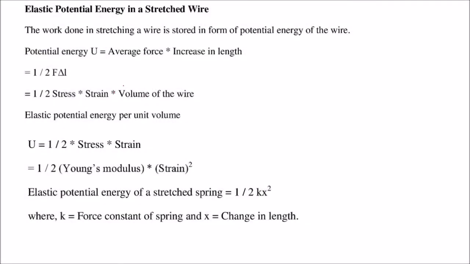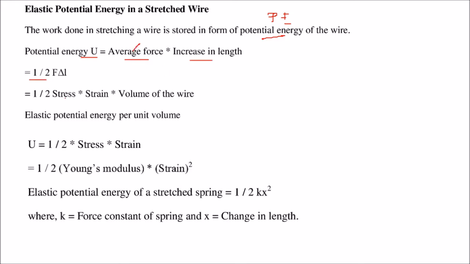Elastic potential energy in a stretched wire. The work done in stretching a wire is stored in the form of potential energy of the wire. So potential energy U can be seen as average force times the increase in length, which is half into force into increase in length.